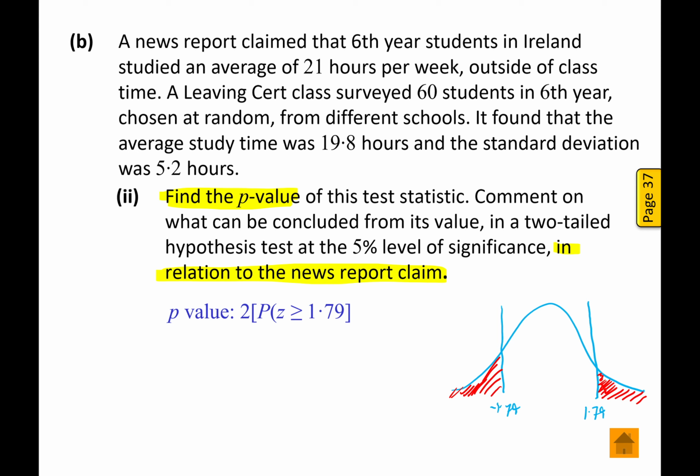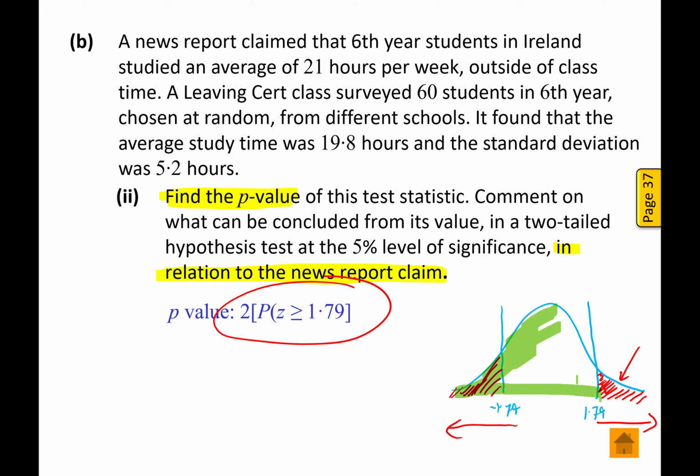The probability of having a z-score to the left of minus 1.79 or to the right of plus 1.79 is twice the probability of having a z-score to the right of 1.79, because the curve is symmetric. We can't look up the probability of a z-score to the right of 1.79, so instead we get the probability of a z-score to the left of 1.79.